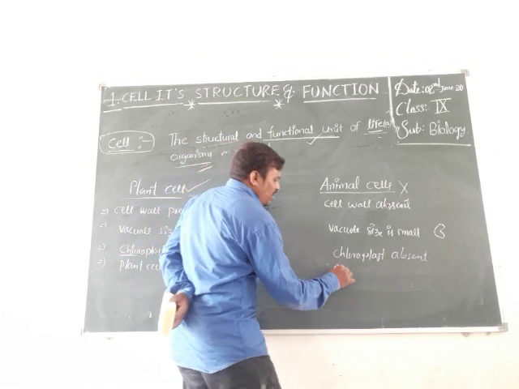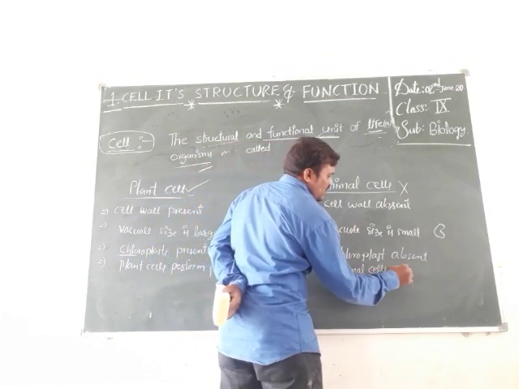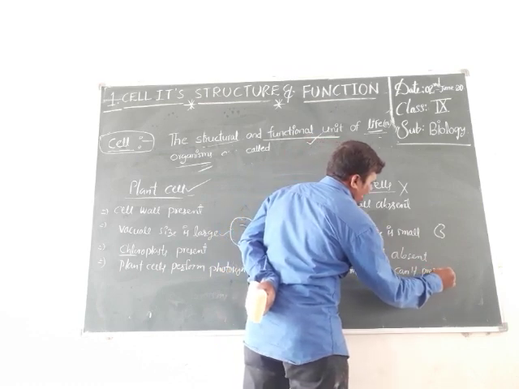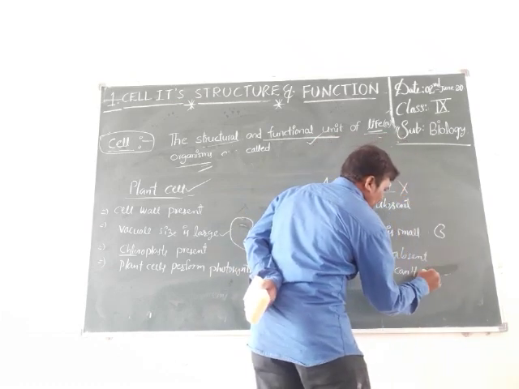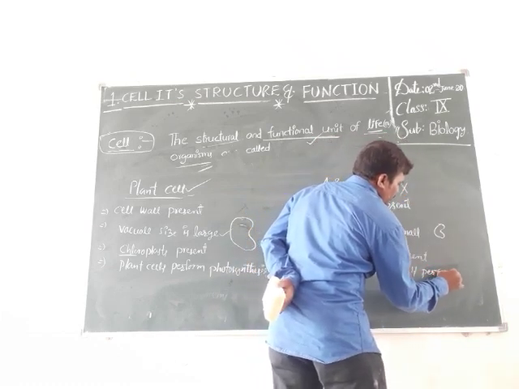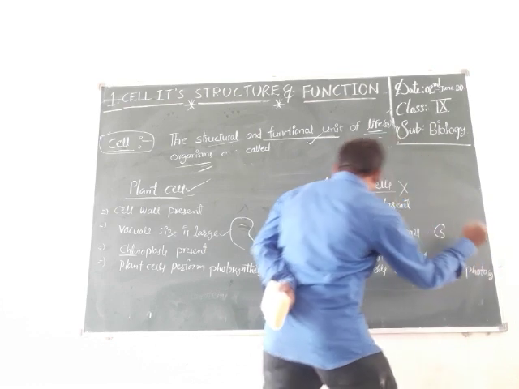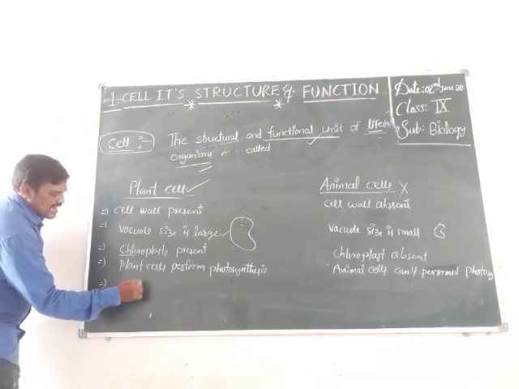So animal cells cannot perform photosynthesis. And the last point is centrioles.